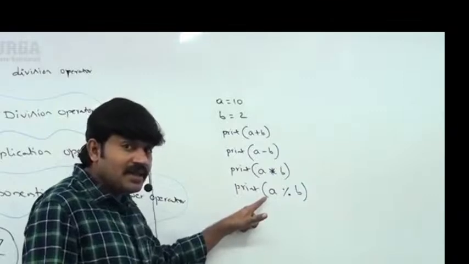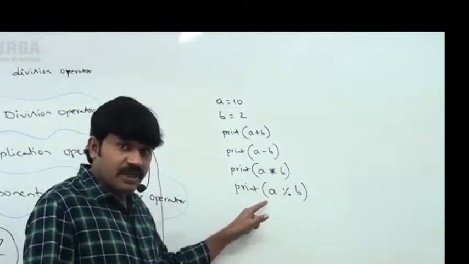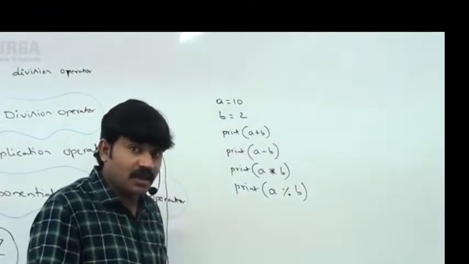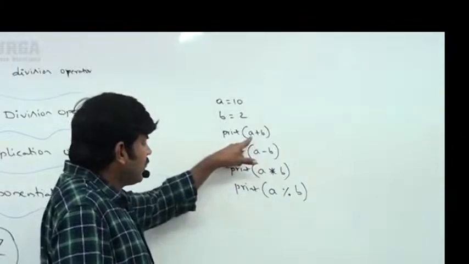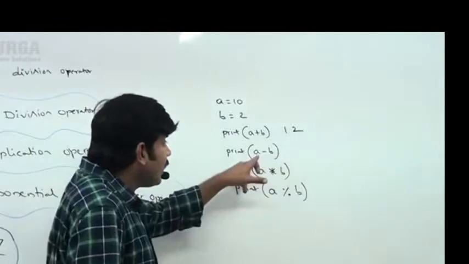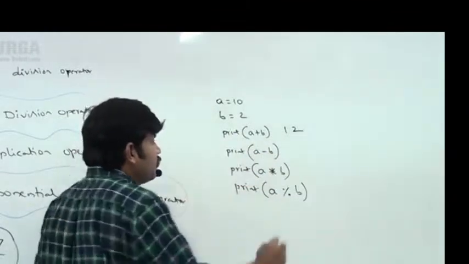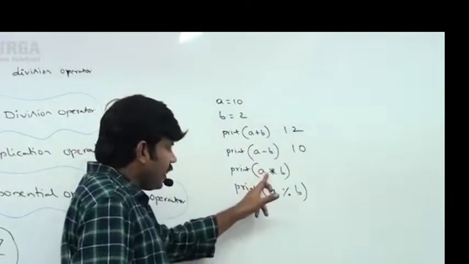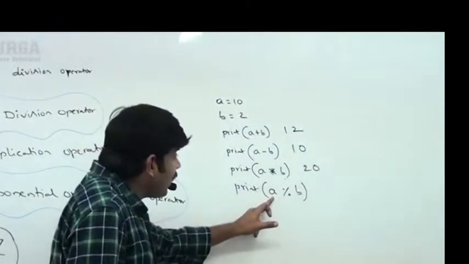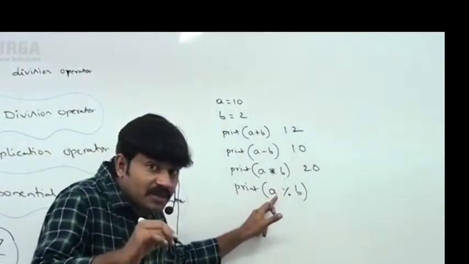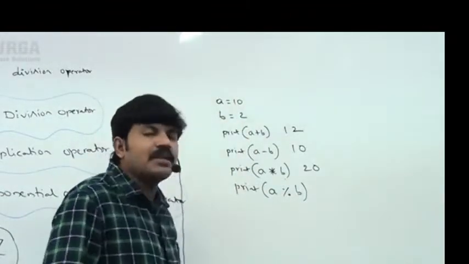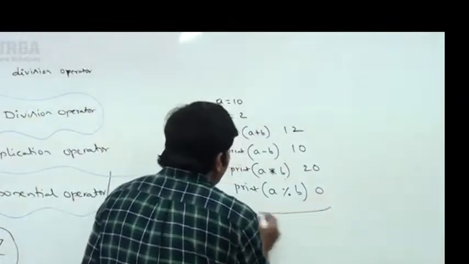I haven't talked about the division operator, floor division, or the double star operator yet; we will discuss them soon. 10 plus 2, what answer are we going to get? 12. A minus B, 10 minus 2, its answer is 8. A into B, 10 into 2, 20 is the answer. Next, 10 percent 2 means, after dividing 10 by 2, what is the remainder? The remainder is 0.